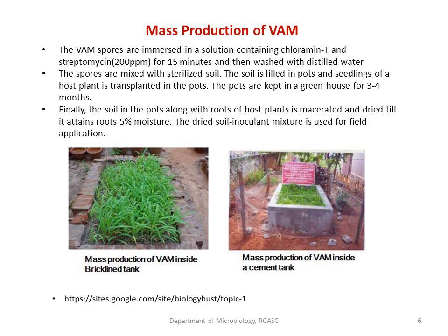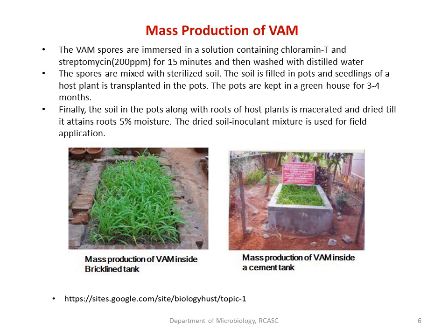So here in these images we have shown how the mass production of this VAM is done in tanks. The tanks can be constructed like this. These tanks can be filled with sterile soil along with the spores of the arbuscular mycorrhiza, and the seedlings or the seed of the appropriate host can also be sown in such tanks. So what happens? The spores of the mycorrhiza which are there inside the sterile soil will colonize inside the roots of such plants.